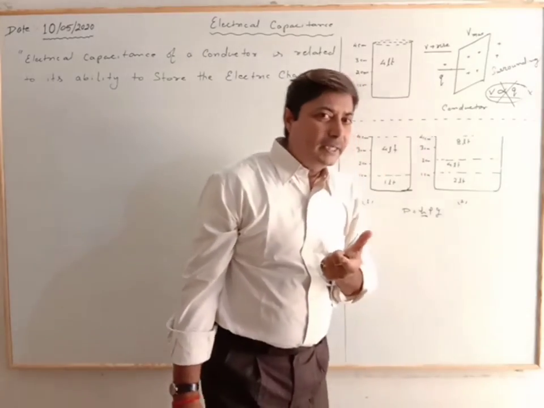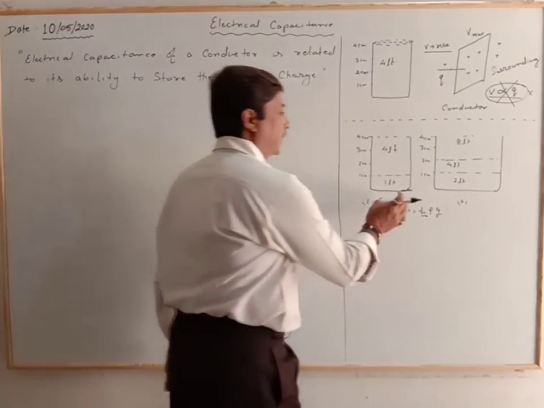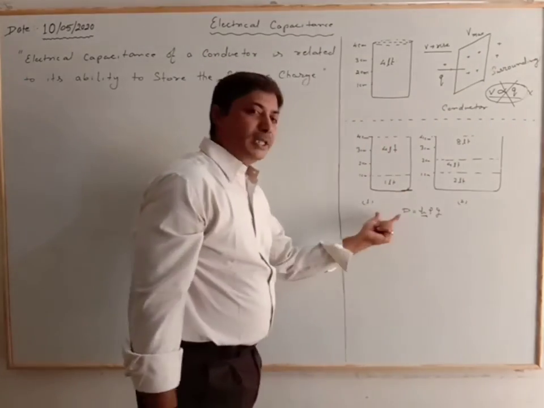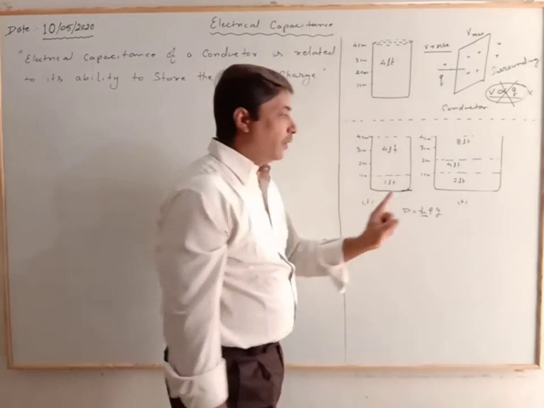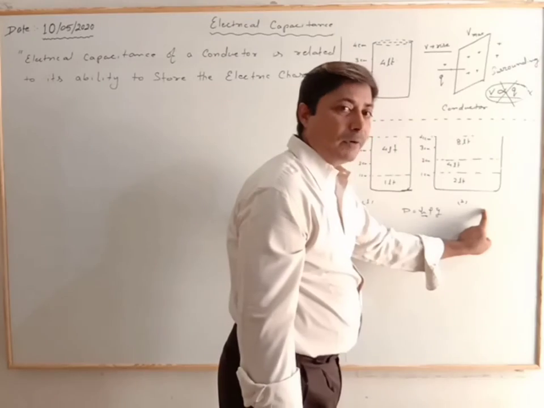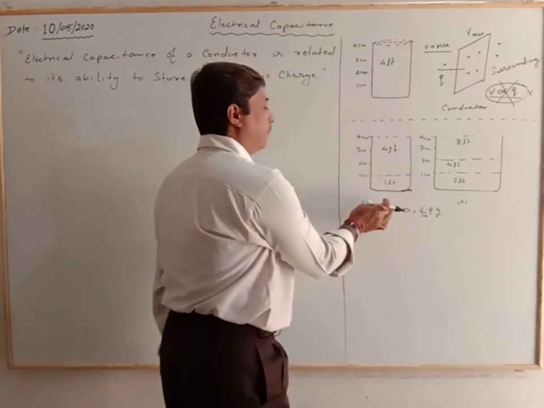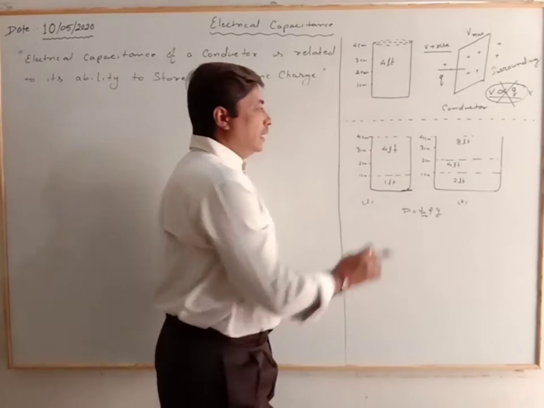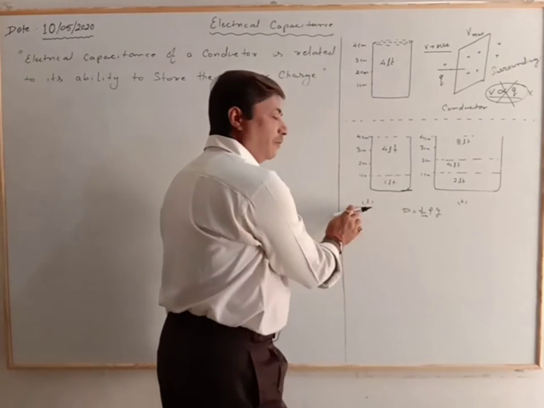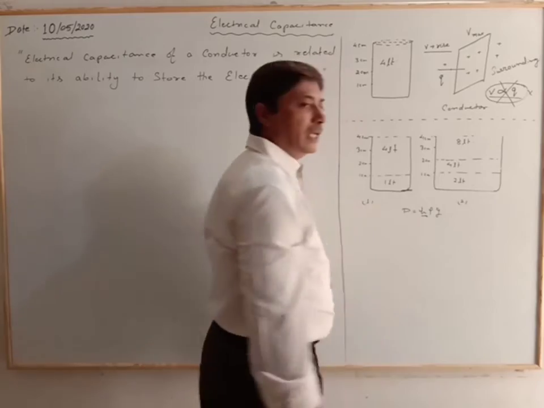How can we understand this? We consider two beakers, two containers of the same height, 4 centimeter, but one has a broader base. The earlier one, similar to the previous one, beaker number 1, contains only 4 liters.